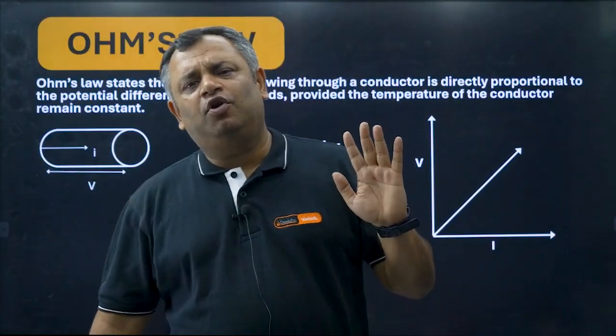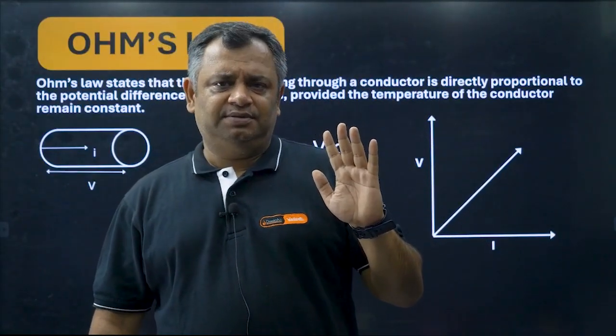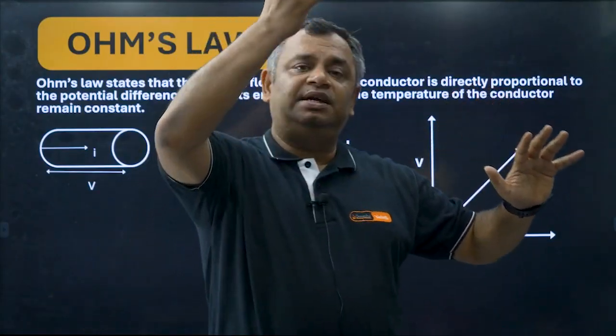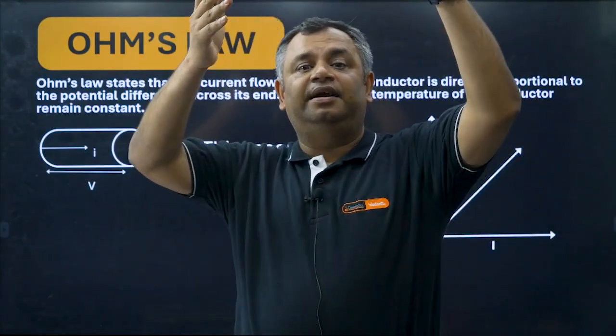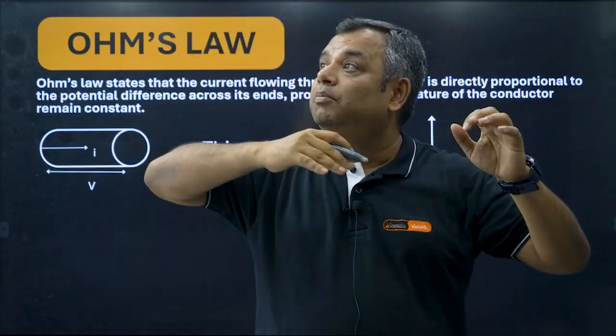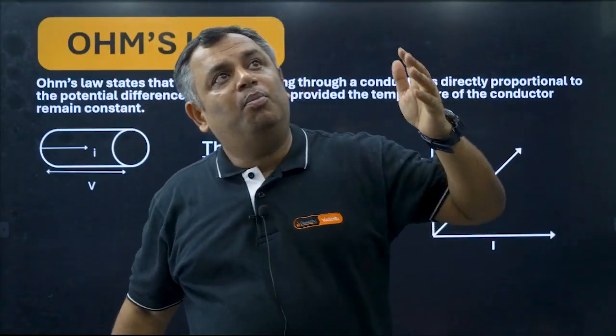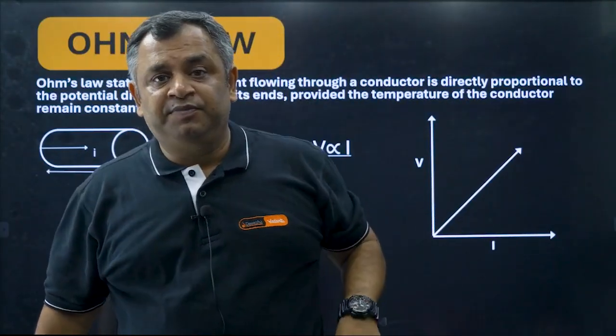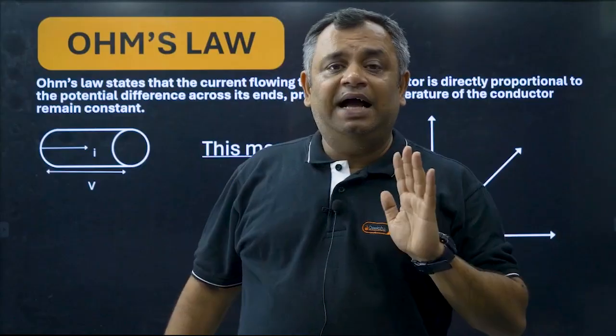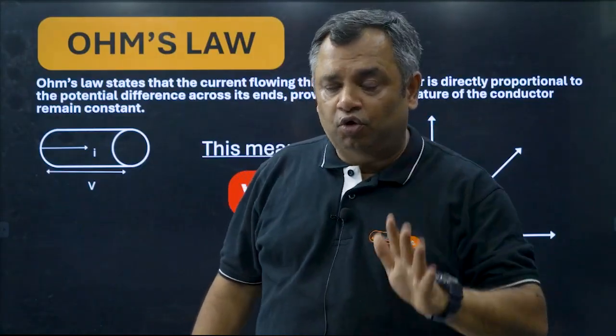So you remember when we are talking about the use of potential difference, higher the potential difference, higher the current. So the same thing, more potential difference applied, more current is released. So the same thing has been put into law, which is Ohm's law.